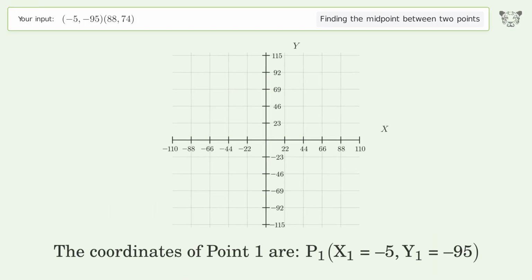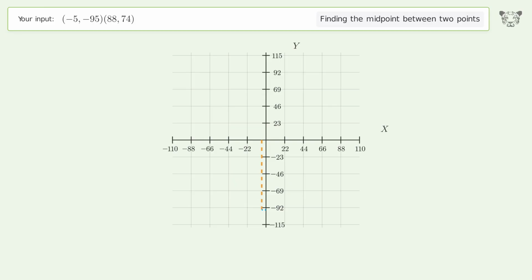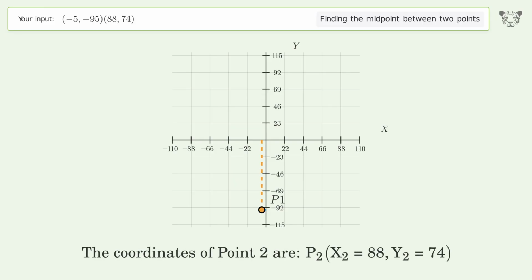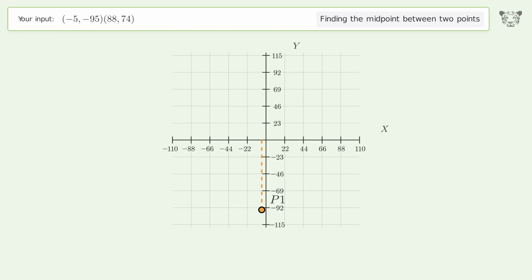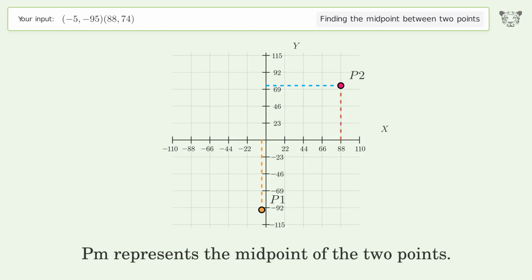The coordinates of point 1 are, x1 equals negative 5, y1 equals negative 95. The coordinates of point 2 are, x2 equals 88, y2 equals 74. PM represents the midpoint of the 2 points.